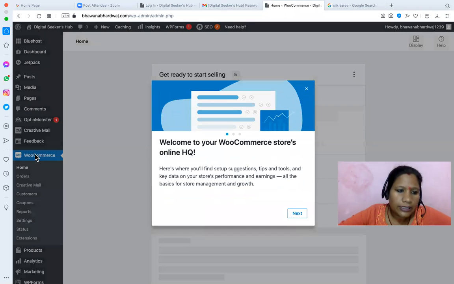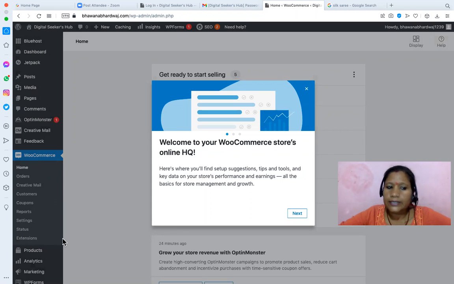Now can you see this: WooCommerce home, orders, Creative Mail, customers, coupons, reports, settings, status, extensions. All these are the WooCommerce things available. You can manage your products, product analytics, product marketing. All these are WooCommerce features. That way, WooCommerce is a sort of website within the website. WooCommerce has a theme as well.